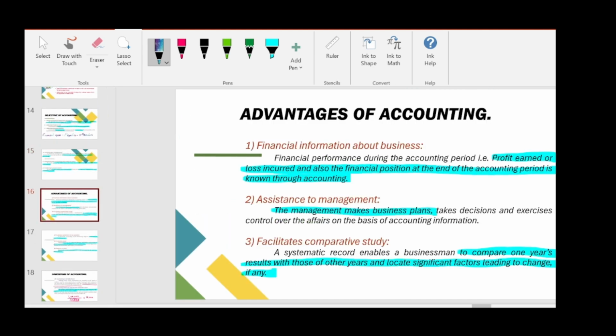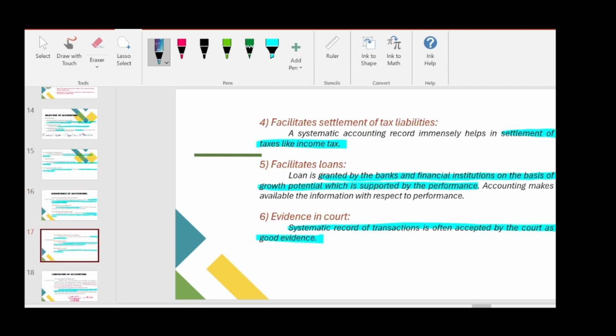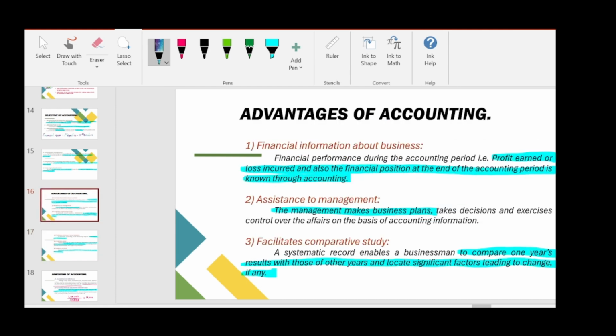Next, we saw advantages of accounting. So totally there are six advantages of accounting. The first one is it gives financial information about business, that is profit earned or loss incurred. It gives assistance to management. And third is facilitates comparative studies, like current year's financial statements can be compared with previous year's financial statements, and we can locate what are the significant changes happened.